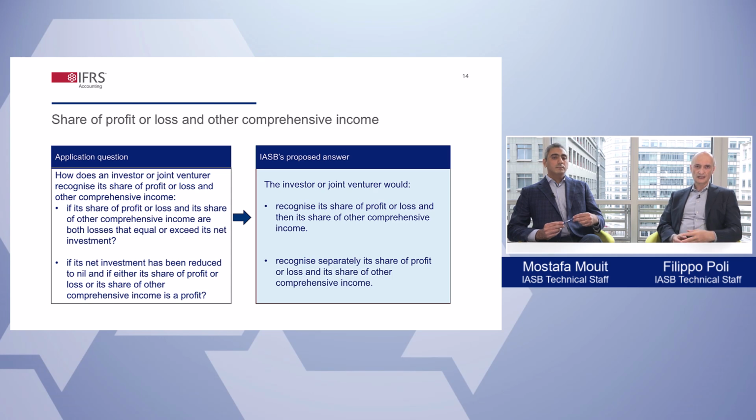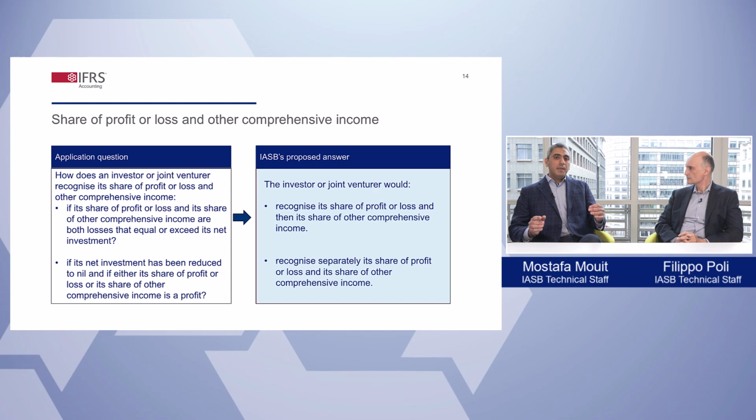IAS 28 requires an investor to stop recognizing its share of the associate's losses when the carrying amount of the investment has been reduced to nil, unless the investor has incurred an obligation. And there were two questions about that, which are shown on the slide. IAS 28 requires an investor to recognize separately its share of profit or loss and its share of other comprehensive income. If both of them are losses and in total exceed the carrying amount, the investor cannot recognize both because the investment would become negative in this situation.